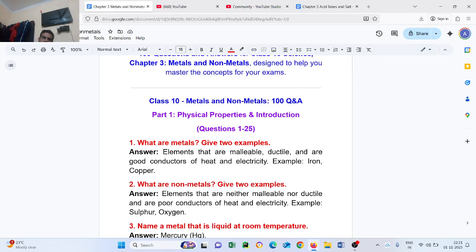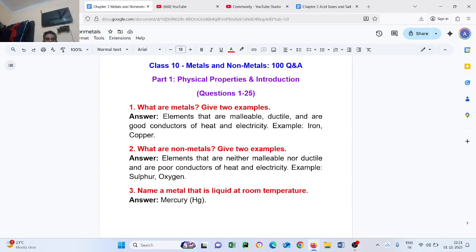Elements that are malleable, ductile and are good conductors of heat and electricity. Examples: iron, copper. Question number 2. What are non-metals? Give two examples.